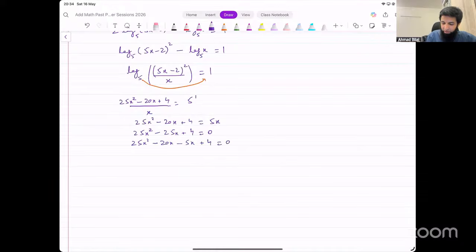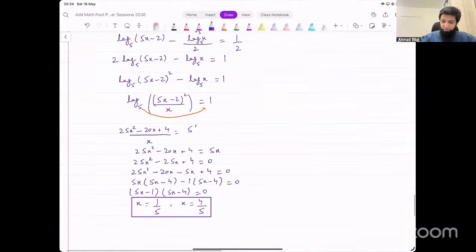We can break the middle term like this. Take 5x common from this, that leaves us with 5x minus 4 inside. Take minus 1 common, that leaves us with 5x minus 4 inside. And we get two factors, 5x minus 1 and 5x minus 4. x is either equal to 1 over 5 or it is equal to 4 over 5. Whenever you get multiple answers, always check if you can input them back in the equation.